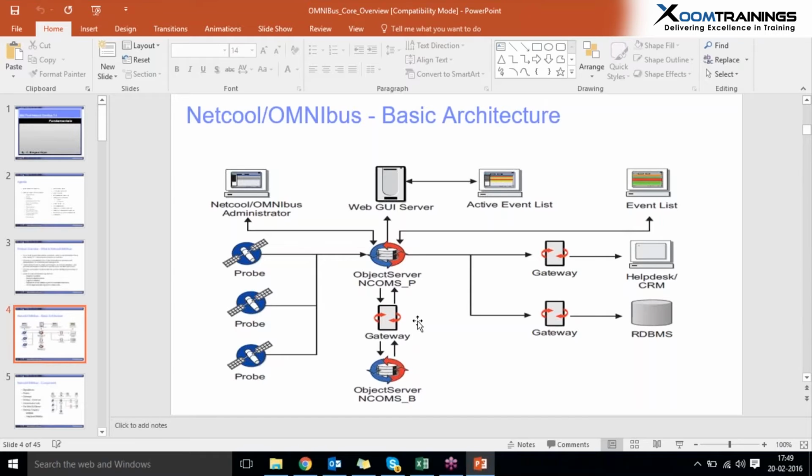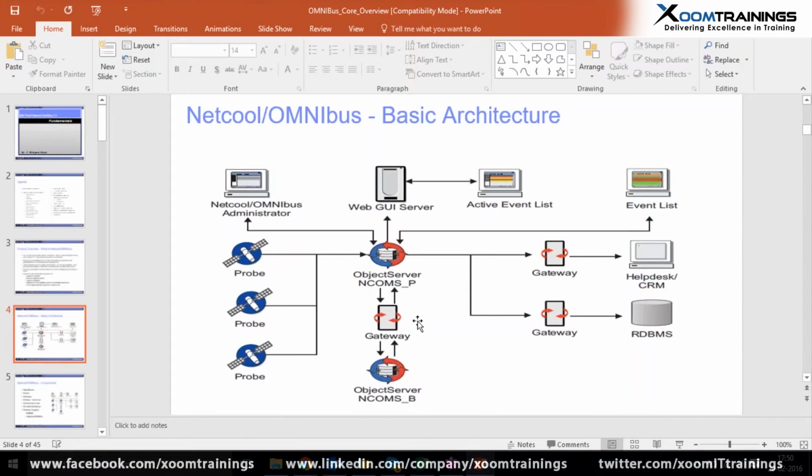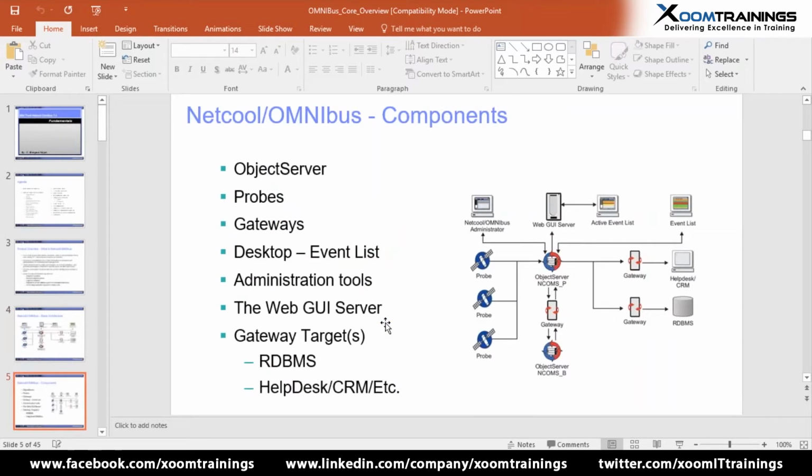If the primary object server is down, then probes will immediately connect to the secondary object server, and the gateway knows the primary is down, so we have to bring up the secondary object server. This is mainly caused by heartbeat messages raised between the two object servers of the gateway, and certain properties have to be set on this gateway to know which one is the master and which one is the backup. Okay, and these are the main components.